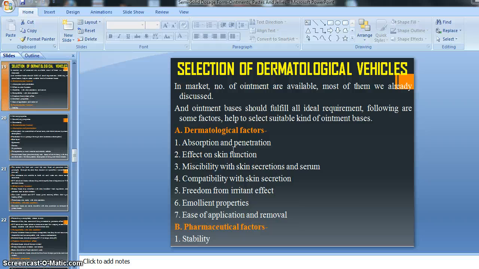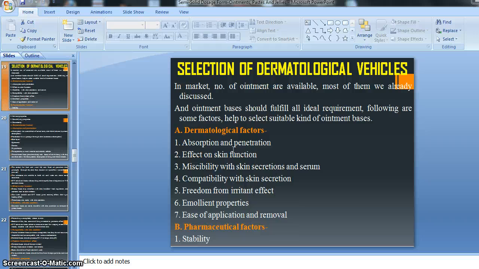Then freedom from irritant effect, which means whatever ointment base we use should be free from irritant effect. Then whether it gives emollient properties or not. Then ease of application and removal, whether it spreads properly over the skin surface and, after application, whether it is removed with a little washing with water.